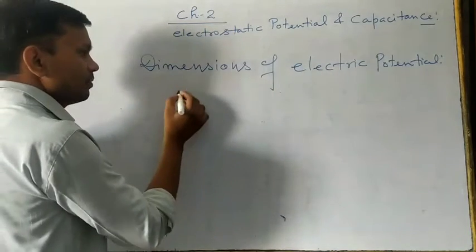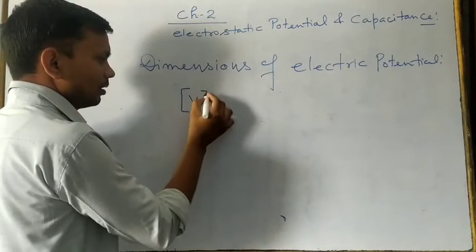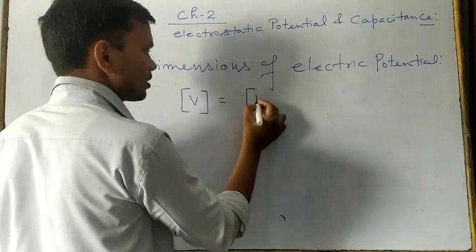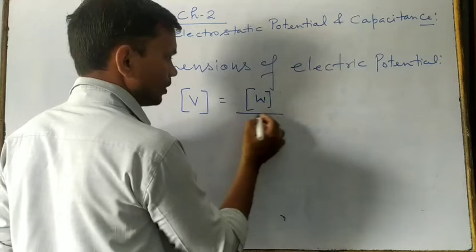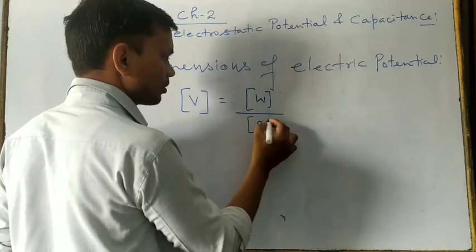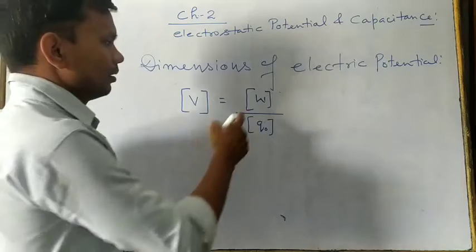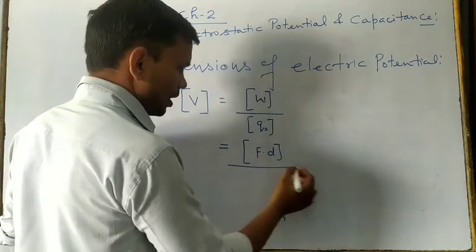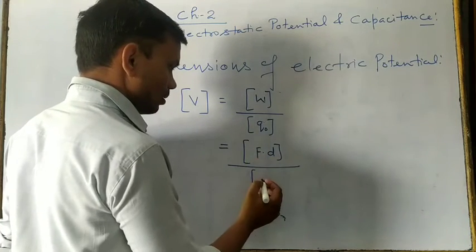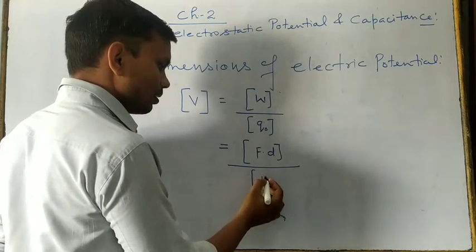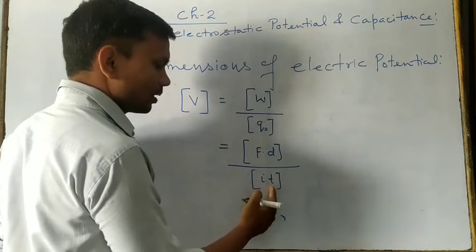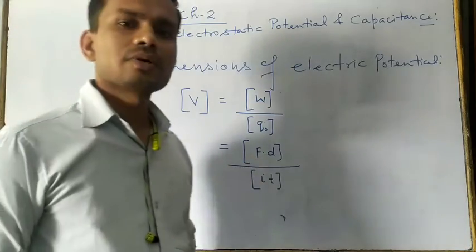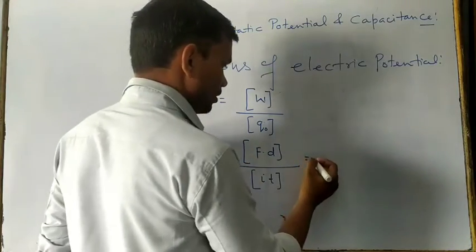So if you are going to write the dimensions of electric potential, this is equal to the dimensions of W upon the dimensions of charge, Q naught. And work done is force into displacement, and charge means current into time, right? Both are fundamental; only this one is derived. And you know that force is mass into acceleration. So this we can write.